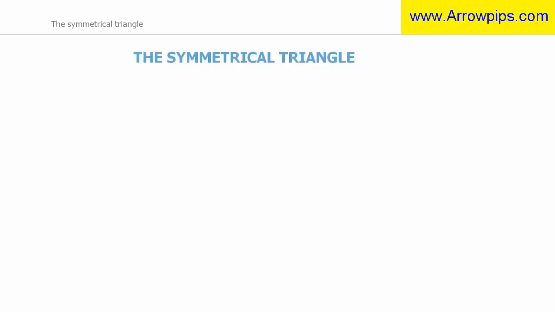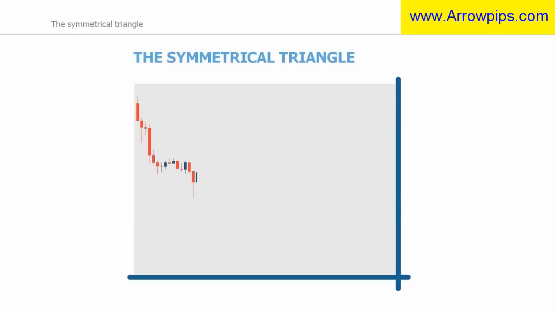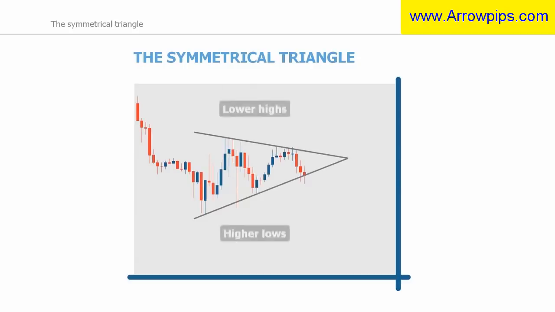The symmetrical triangle is a price pattern that occurs when neither the buyers nor sellers are in control, causing prices to stay within a range shaped as a triangle, with prices making lower highs and higher lows. As a trader, you can usually identify the pattern as prices trade between two trend lines which act as support and resistance, preventing prices from moving higher or lower.